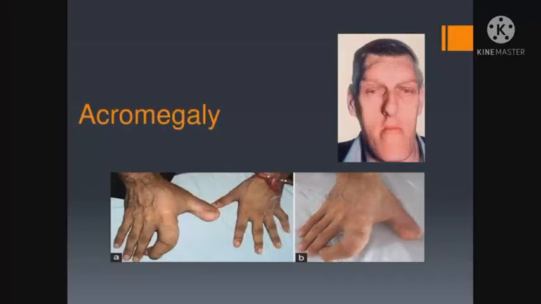Another condition is known as acromegaly. It is caused by the excessive production of growth hormone after the growth phase. It is characterized by the growth of bones in our face, jaws, and fingers. To understand, the structure of our body is under the control of some hormones.